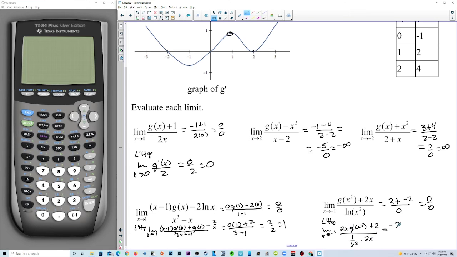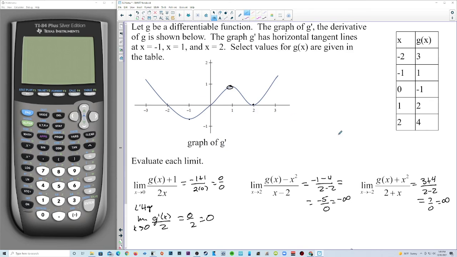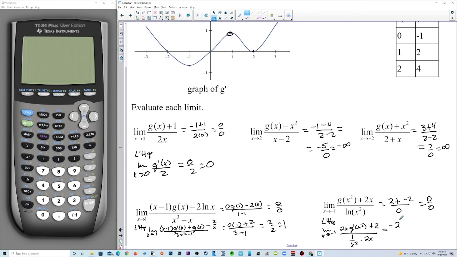Let's see what we get when we plug -1 in here. We get -2 g prime of 1. G prime of 1, we'll call that 1. It seems close. Plus 2 over 1 times -2. Right? Yeah. So that's going to be 0 over -2, so the answer is 0.